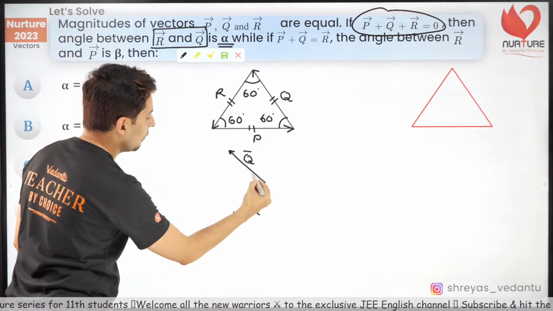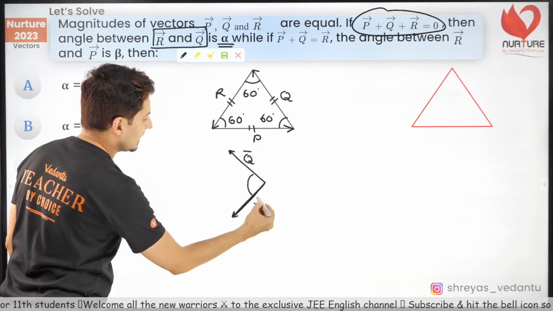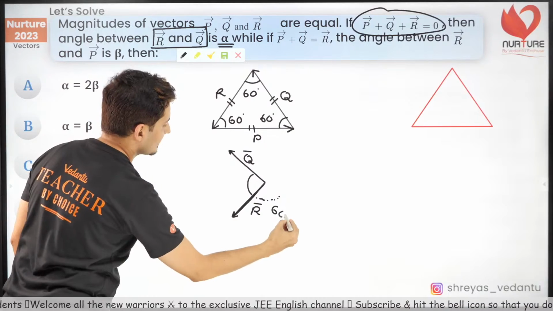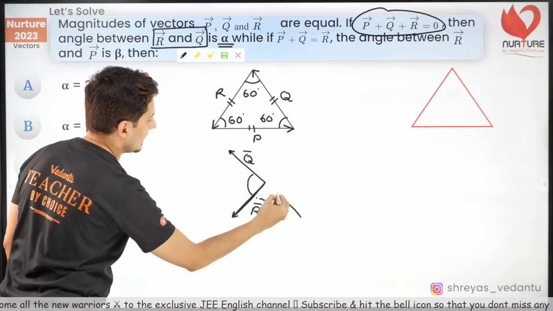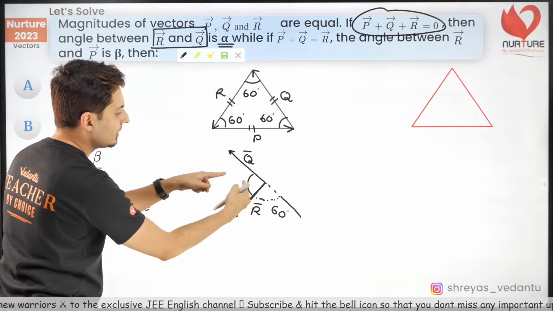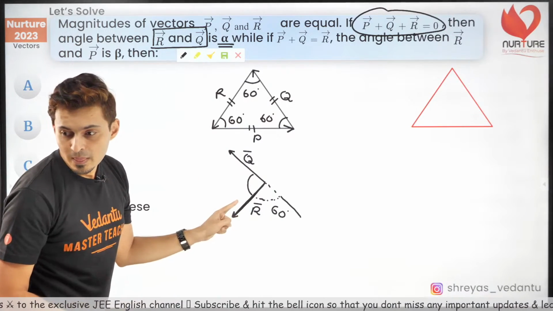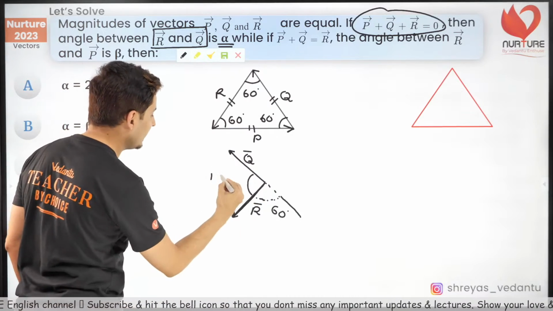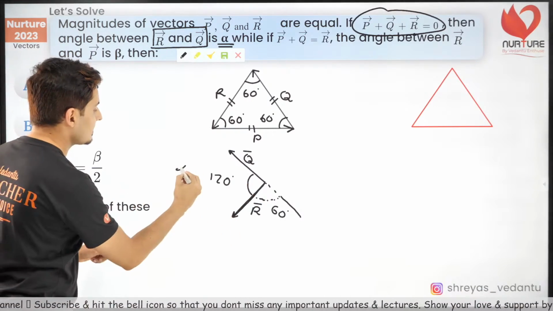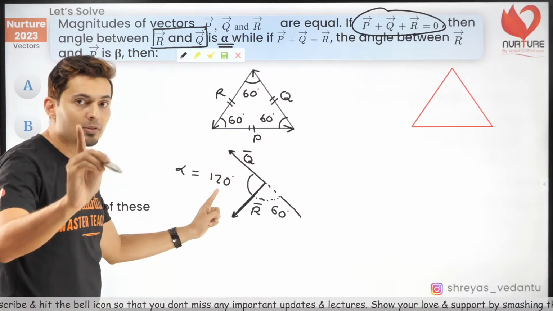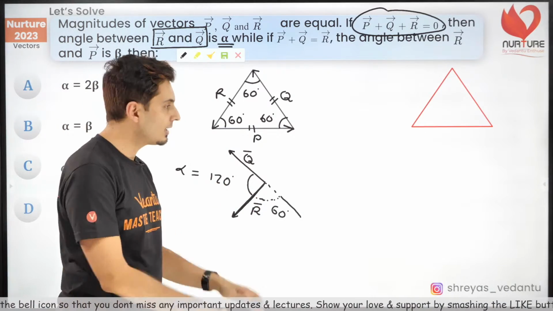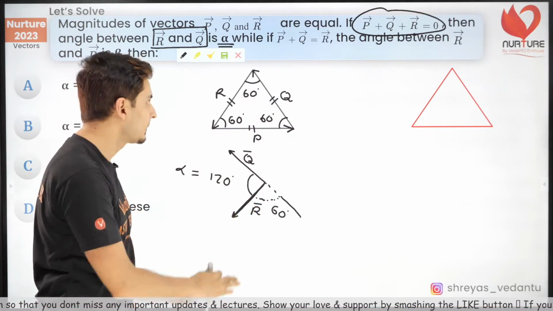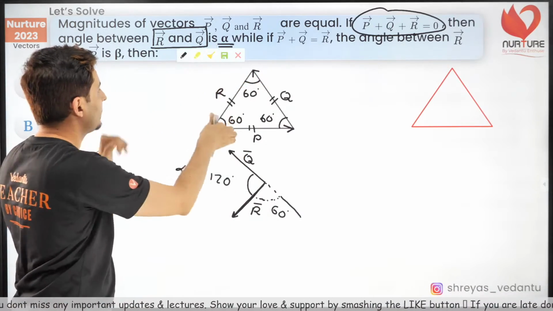Now think, what will this angle be? Because this angle was 60 degrees, and you have just slid that Q vector over here, what will this angle be actually? Exactly, very good, 120 degrees. So this is alpha. So alpha is 120 degrees. That's why it's an advanced question, because many people are going to make a mistake here. But that is just one part of the question.